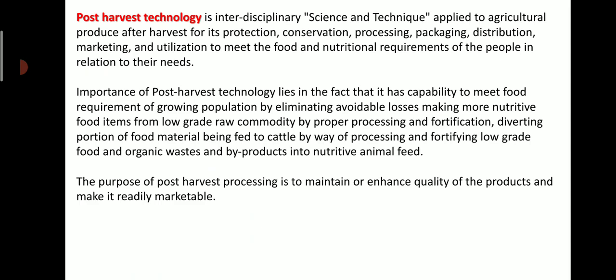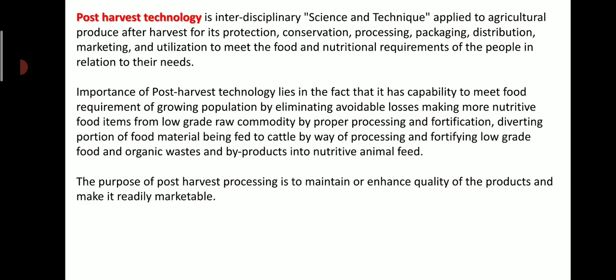So the importance of post harvest technology lies in the fact that it has capability to meet food requirement of growing population by eliminating avoidable losses, making more nutritive food items from a low grade raw commodity by proper processing and fortification, diverting portion of food material being fed to cattle by way of processing and fortifying low grade food and organic waste and by-products into nutritive animal feed. So this is a main fact which is related to post harvest technology.